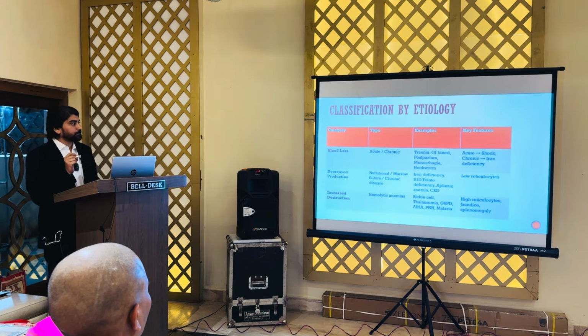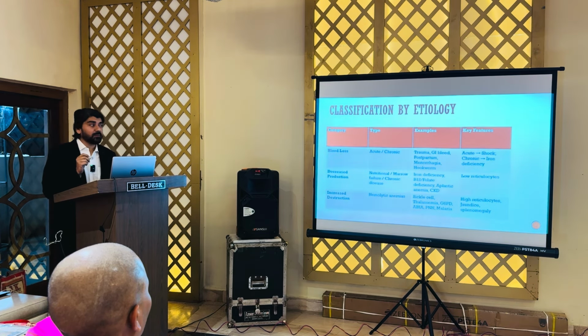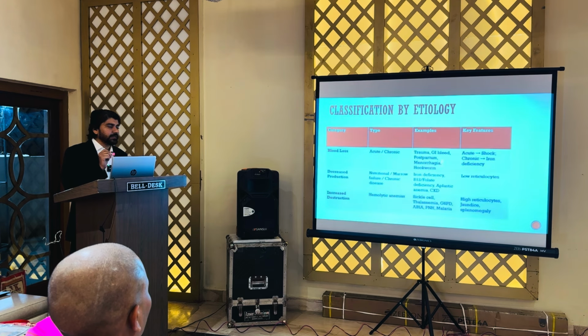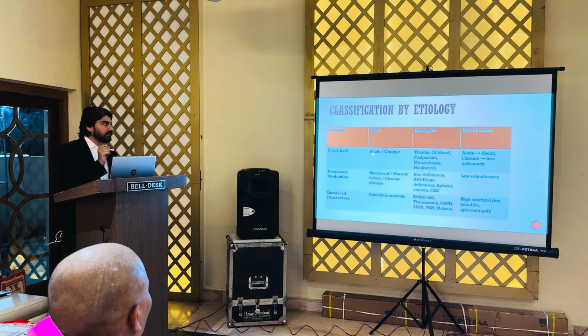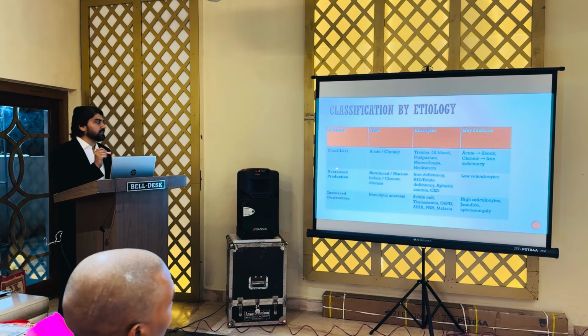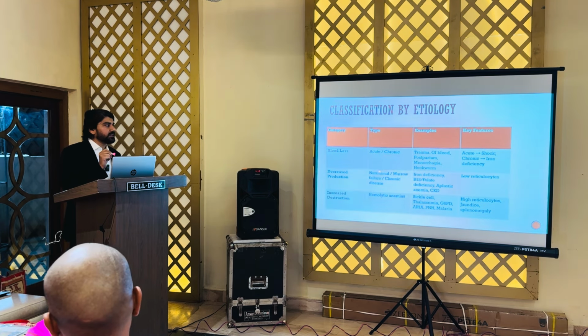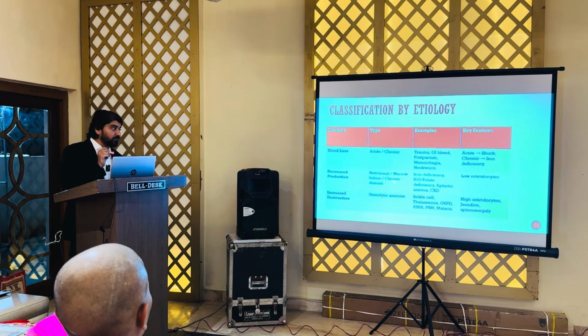Now if we talk about the classification of anemia by category, number one is blood loss. Again, blood loss can be acute or chronic depending on the etiology, and trauma, GI bleed and all these things are mainly the category of blood loss. The second category is decreased production. That is the second most common, where nutritional deficiency or bone marrow failure can be there.